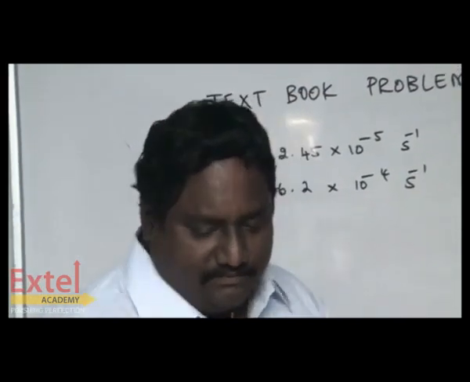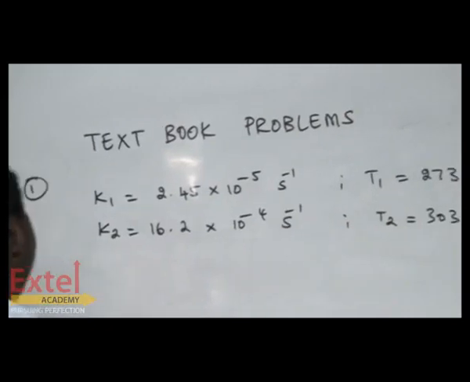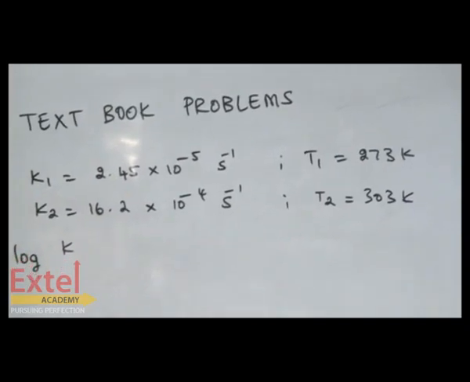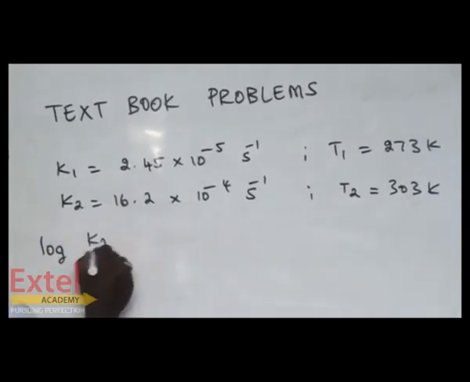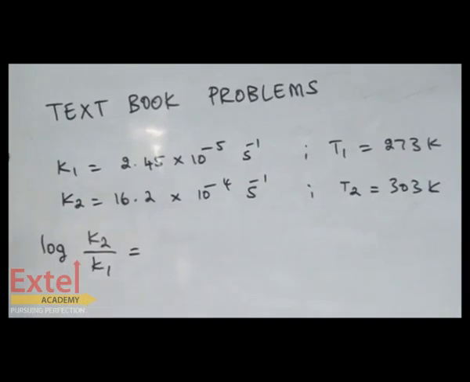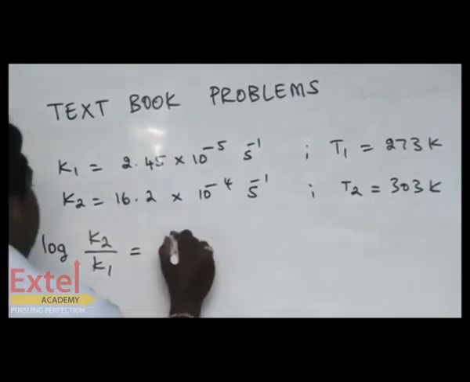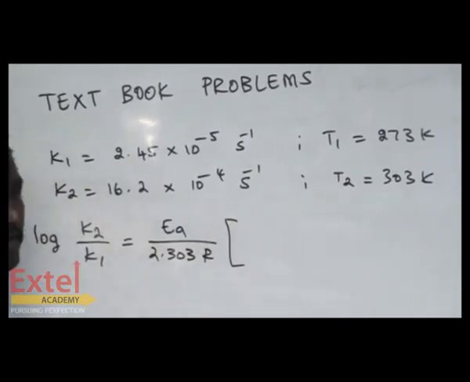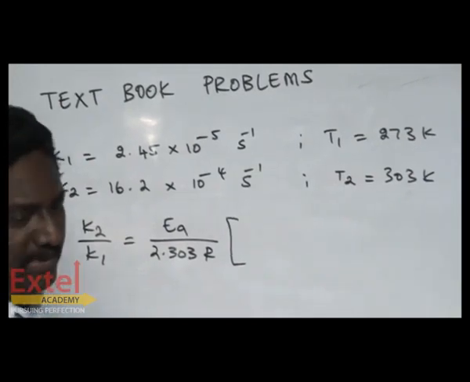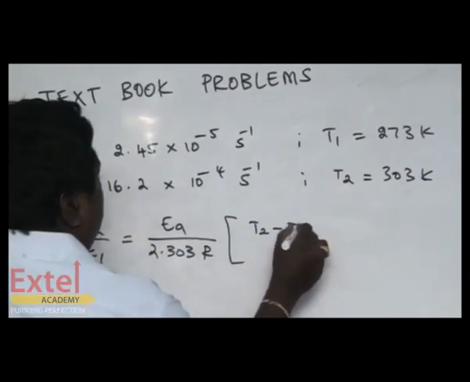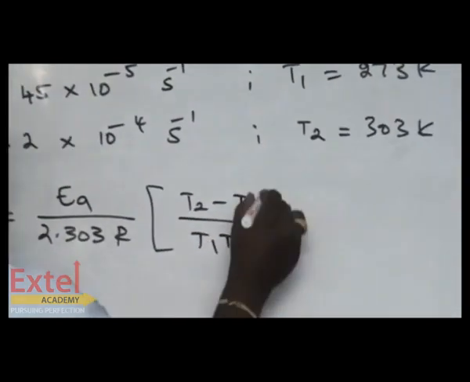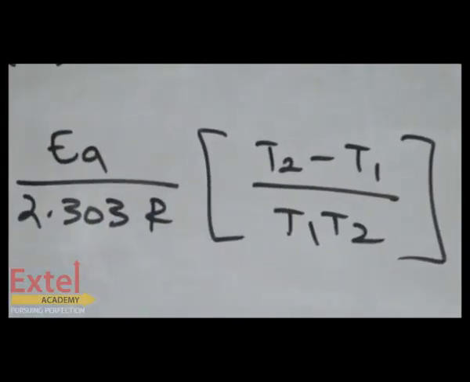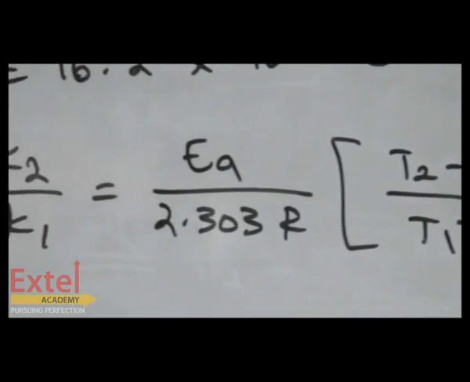You know very well that the log of the ratio between K2 and K1 can be written as: log K2 by K1 equal to Ea by 2.303 R into (T2 minus T1) by T1 T2. This is the formula. Substitute the corresponding values.